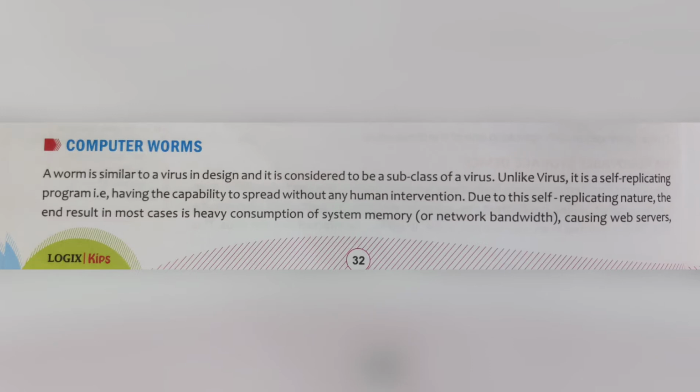A worm virus is similar to a virus in design and it is considered to be a subclass of virus. Unlike a virus, it is a self-replicating program. The computer worm is a self-replicating program that has the capability to spread without any human intervention.